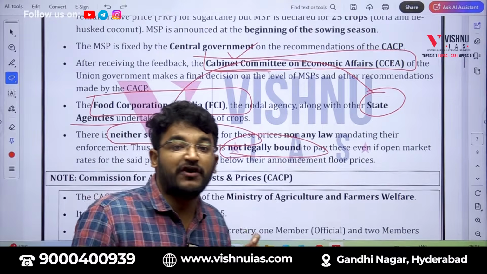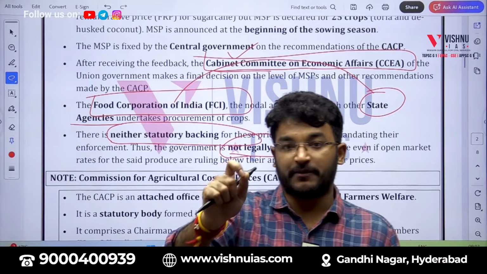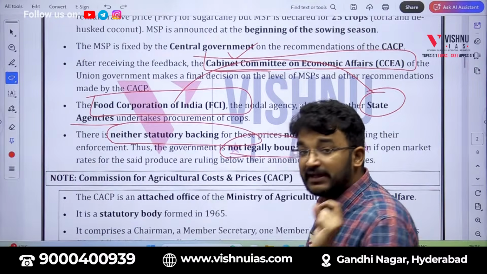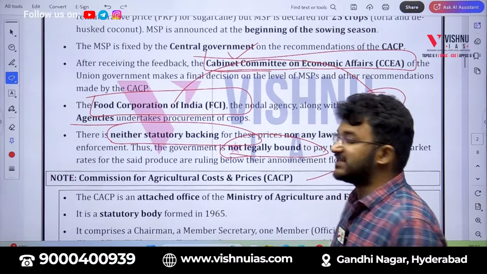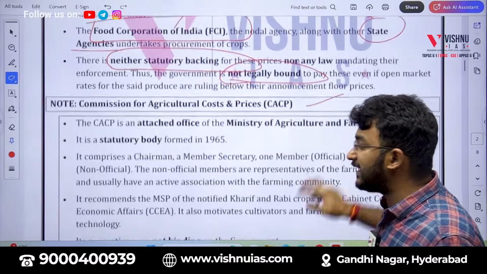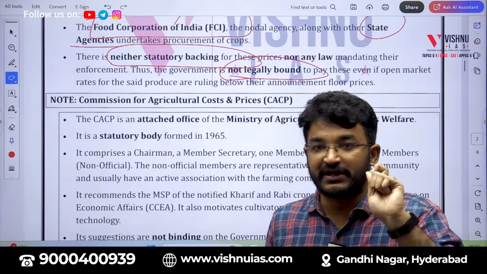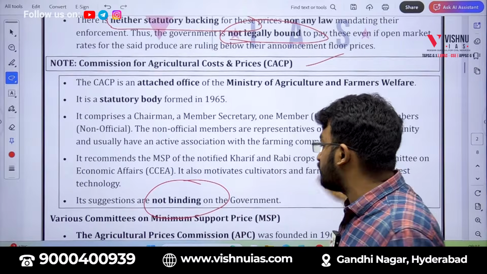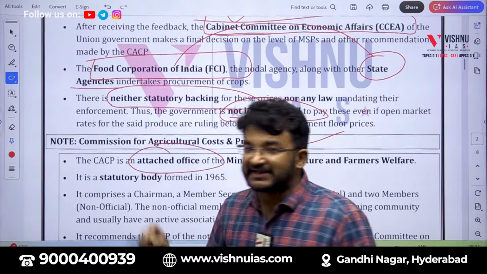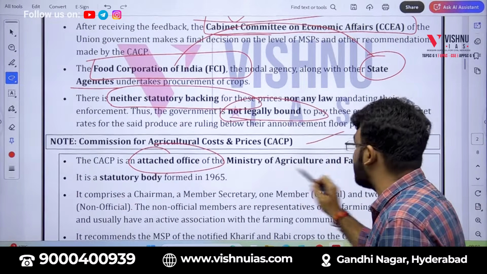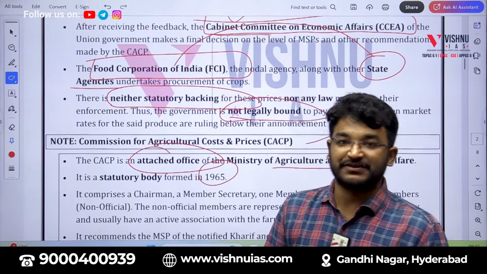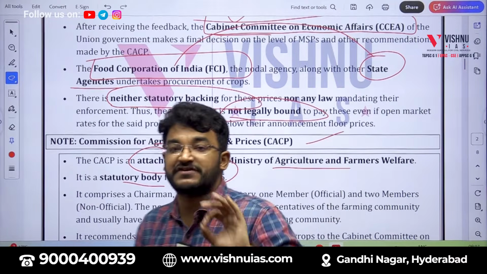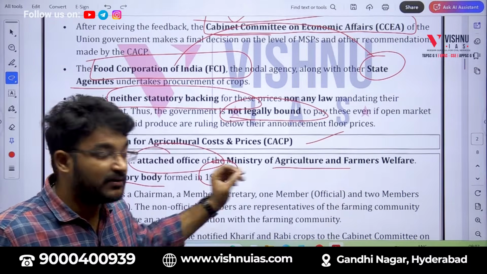Now, if I have to dive deeper into the topic of MSP, we will be knowing some more details. First thing, as I mentioned, it will be recommended by CACP. If a question has to come regarding CACP, you need to know that it will be recommending the price. Its recommendations are not binding on the government. And one more thing is that it is an attached office under the Ministry of Agriculture, formed in 1965 as a statutory body. Okay, so it is an attached office under the Ministry of Agriculture.